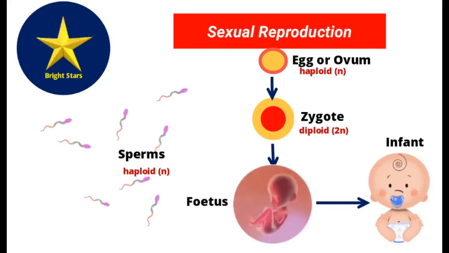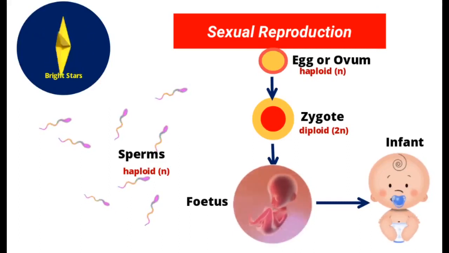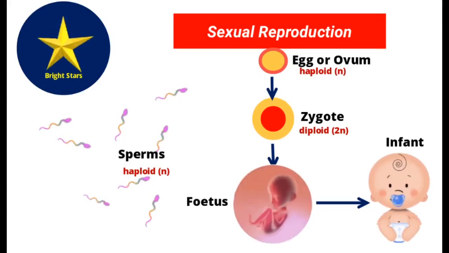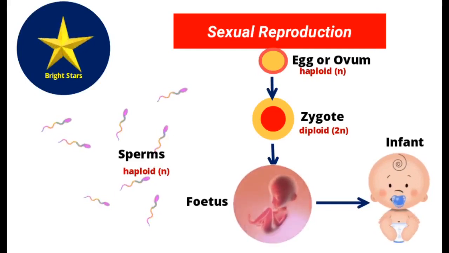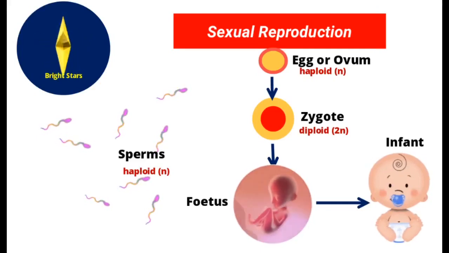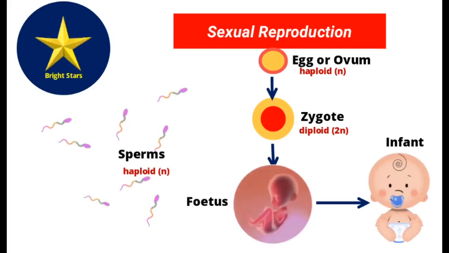So most of the life cycle of human beings and animals is in the diploid condition, a double set of chromosomes, but their sexual cells are haploid. It is indicated by the symbol N. Single N means haploid, 2N means diploid. These are the fundamental things we have to learn about sexual reproduction. In the next video, we are going to learn some other kinds of processes in detail.